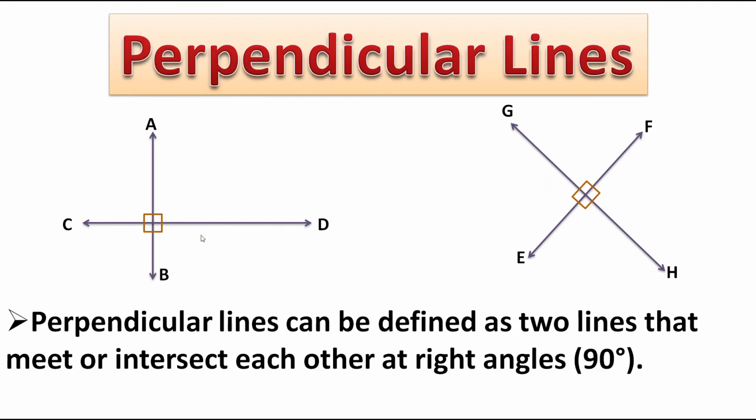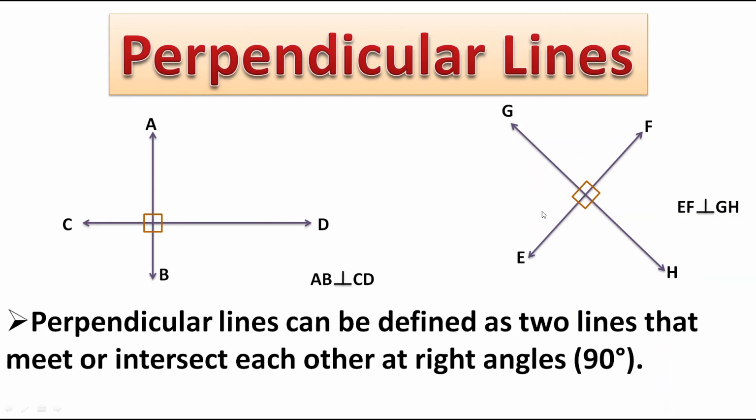So actually these are intersecting lines, but they are intersecting at a right angle. Therefore, these lines are called perpendicular lines. And they can be written as AB is perpendicular to CD, or we can say CD is perpendicular to AB. And here EF is perpendicular to GH, or we can say GH is perpendicular to EF.